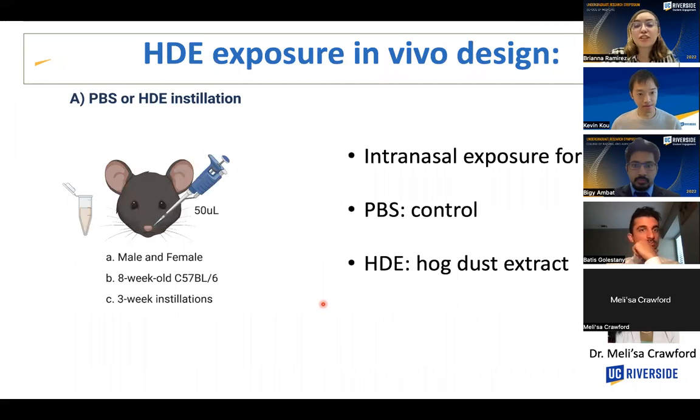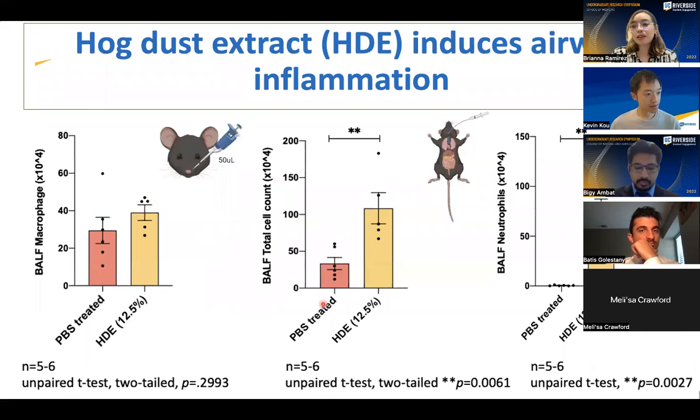To start off with this broad aim, Dr. Melissa Crawford, in collaboration with Dr. Tara Nordgen, intranasally exposed male and female C57BL6 mice with either PBS or hog dust extract, or HDE. First, they wanted to see whether the HDE exposure was causing chronic airway inflammation within these mice.